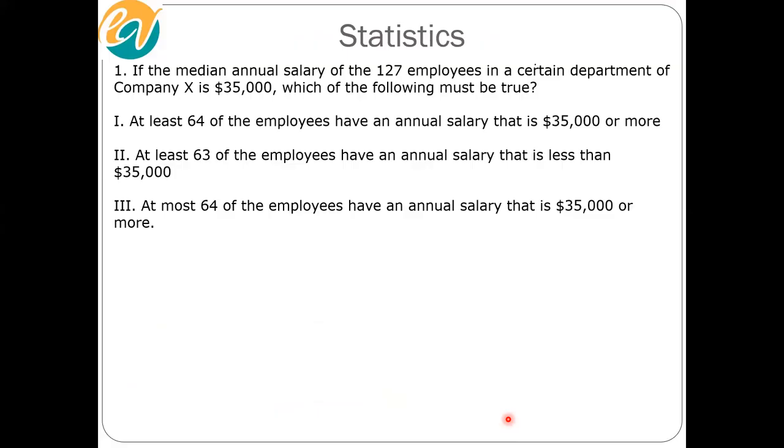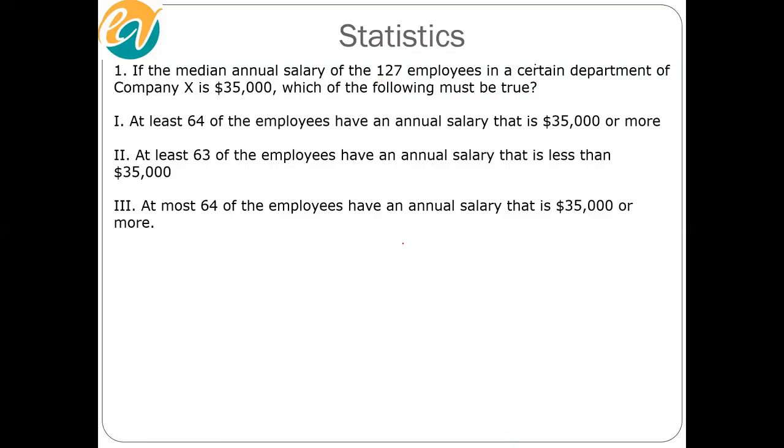This is an official question. If the median annual salary... now first thing, guys, when there are salaries of 127 employees, how would you find the median? First of all, you would mentally arrange the salaries in ascending sequence, those 127 salaries, and then which one would be the median? Since n is equal to 127, which is an odd number, the median will be the (n plus 1) by 2th value, right?